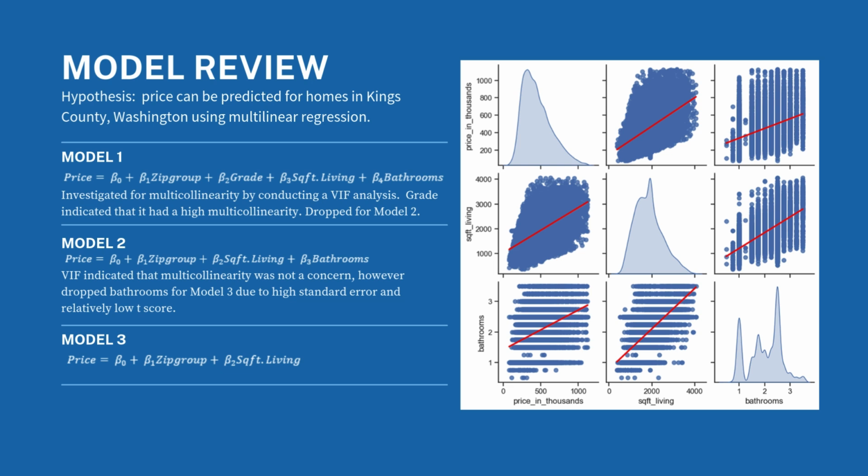This led to our final model, Model 3, which focuses on zip code group and square footage as the key factors influencing King County housing prices. The accompanying graph visualizes the relationship between all features and price, along with the model's predicted fit.